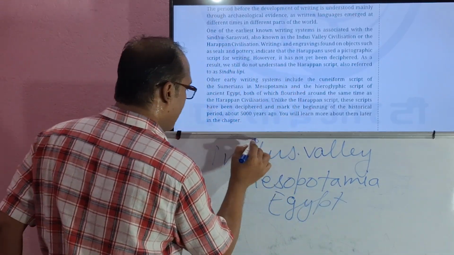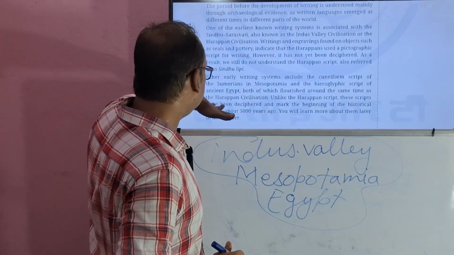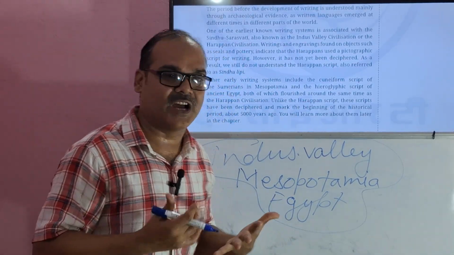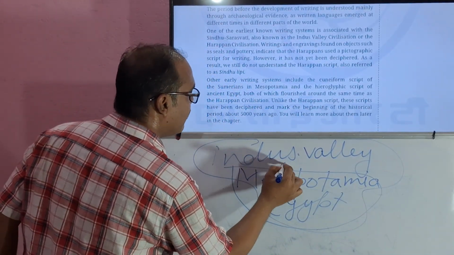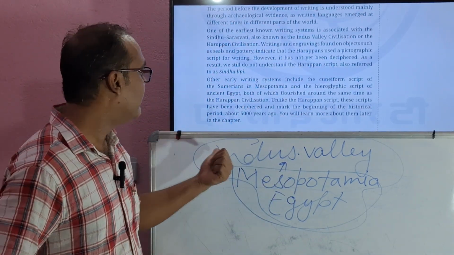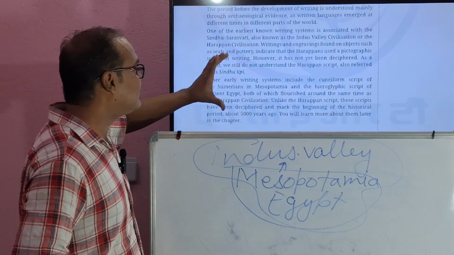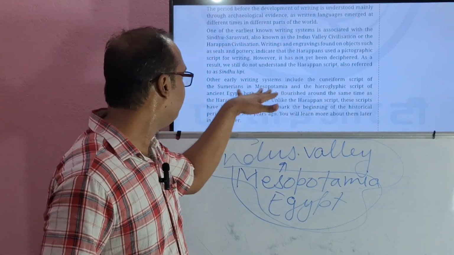All these three, they flourished during the same time as Indus Valley civilization. It means all these three were having the same type of development.